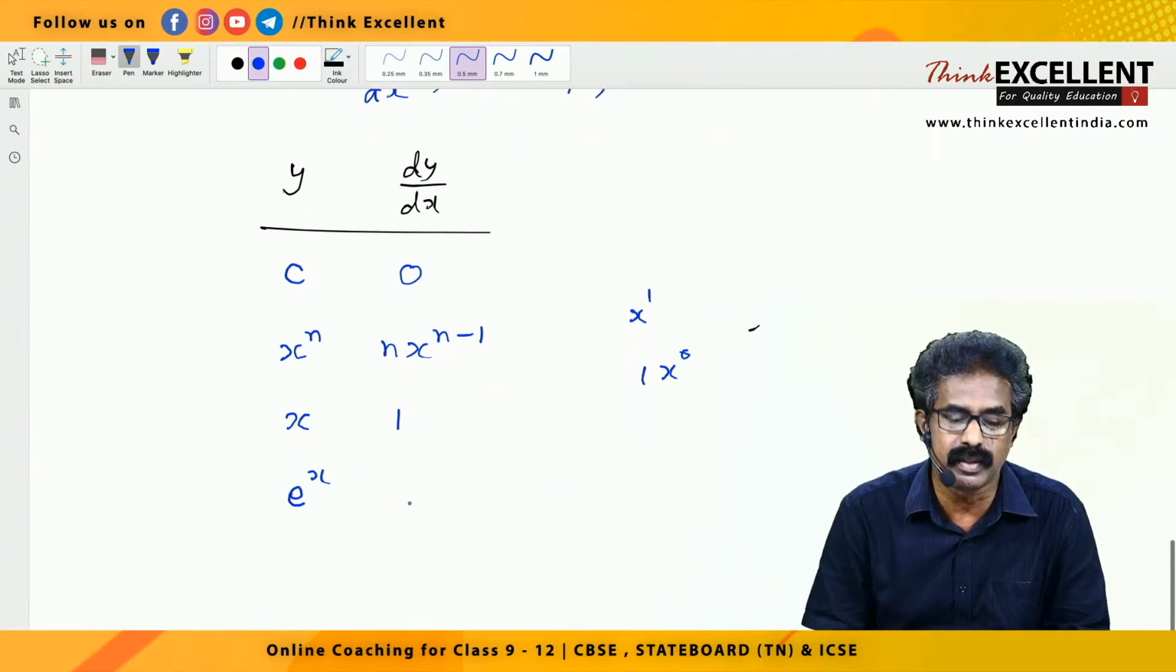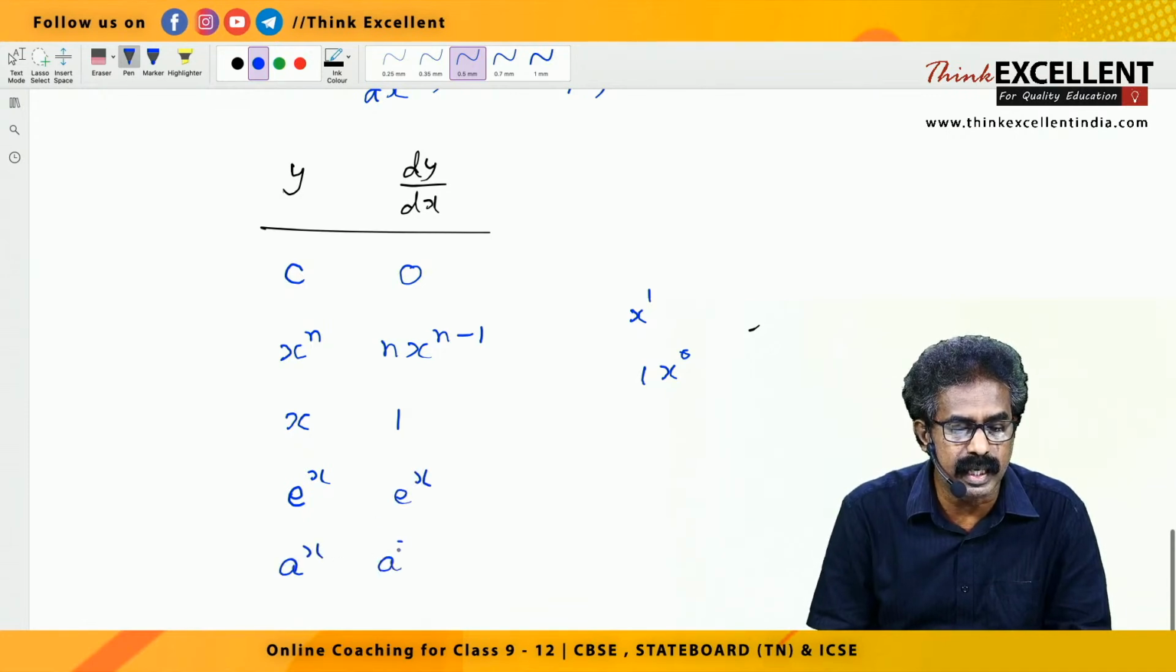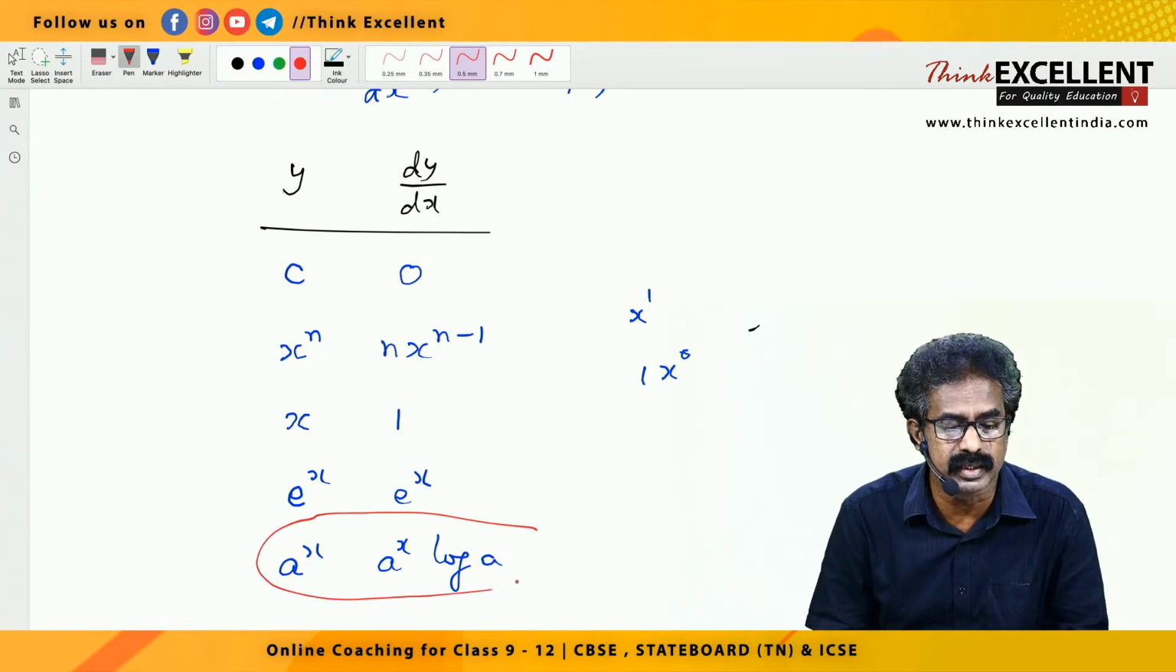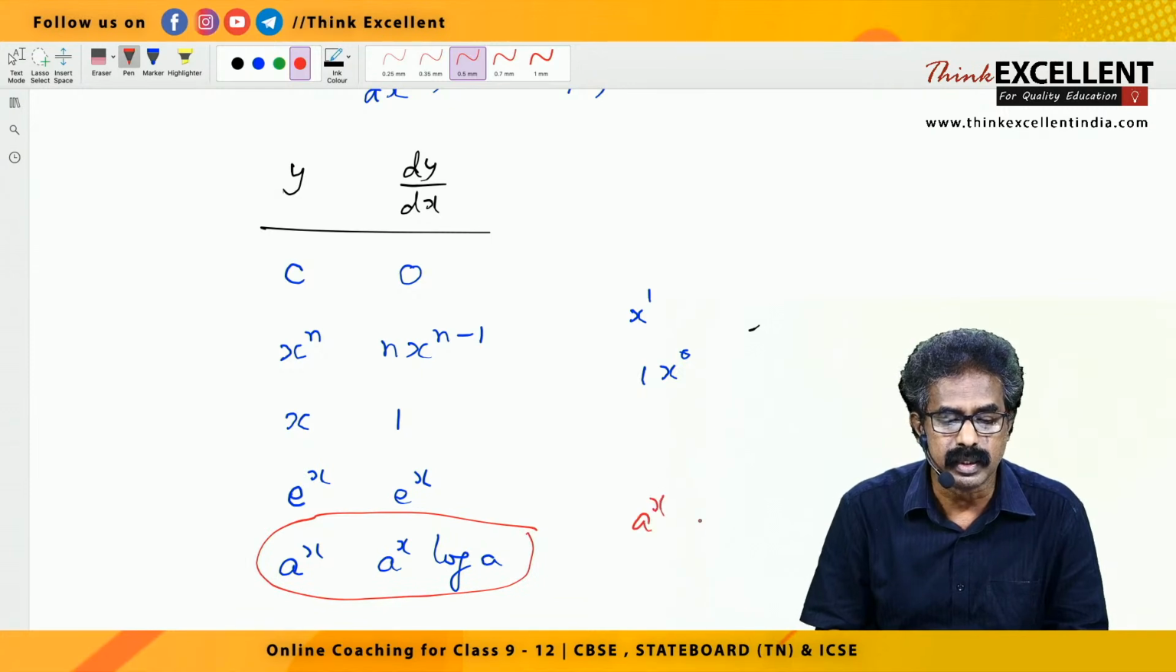Then e raised to x. E raised to x derivative, e raised to x itself. A raised to x derivative, a raised to x log a. So now you may have a doubt. E raised to x is e raised to x, then a raised to x, why is it a raised to x log a? Please listen, this is the main formula. A raised to x derivative is a raised to x log a.